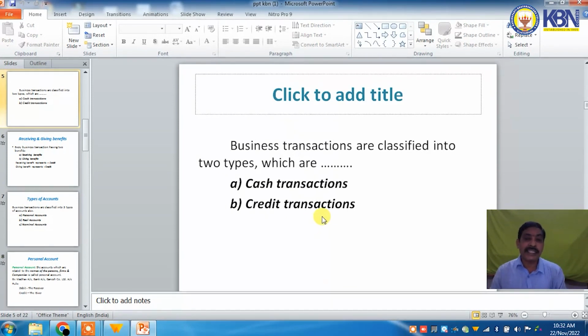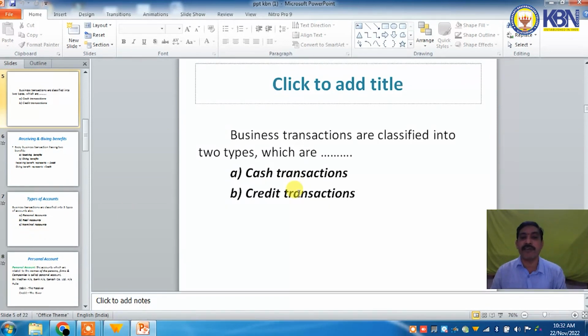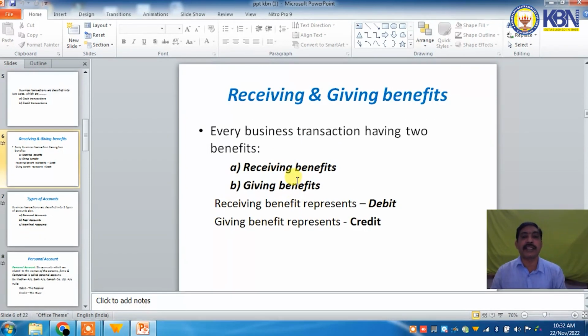Whether the transaction is a cash transaction or credit transaction, every transaction has two benefits. That is receiving benefit and giving benefit. The receiving benefit of a transaction is called debit, and the giving benefit of a transaction is called credit.